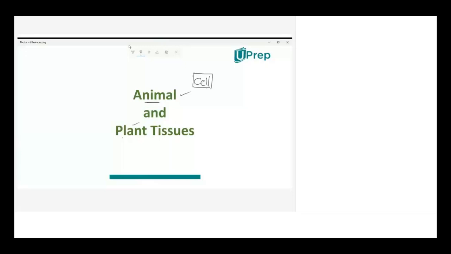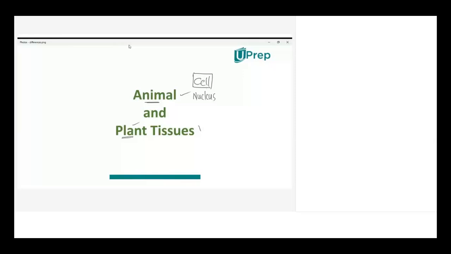Ma'am, cell wall is present in plant tissue and cell wall is not present in the animal tissues. Yes, yes. Then, okay. See, when you take the cell, this will be prominent in animal cell. Yes or no? Ma'am, I was saying that nucleus is prominent in animals and in plants it is not that prominent. Yeah, small, absolutely. So when you take the plant cell, you'll have a huge vacuole. Okay, that's a major difference.